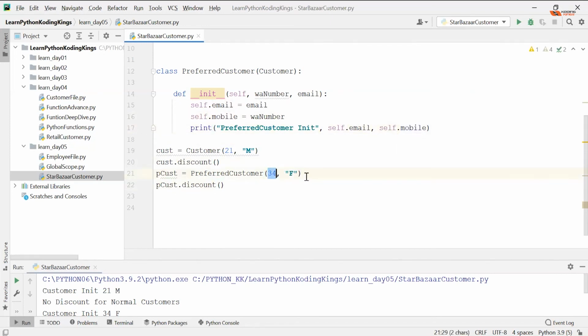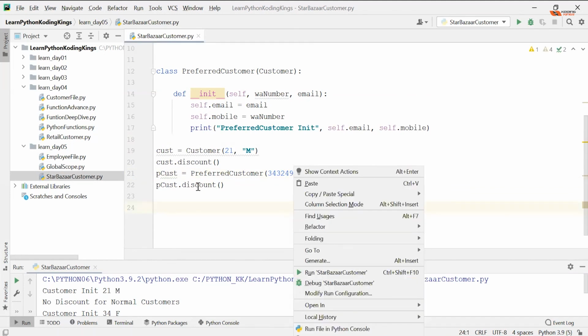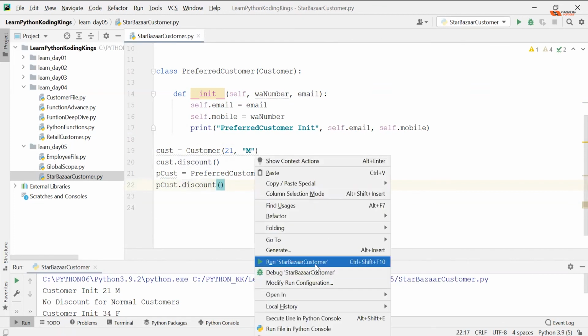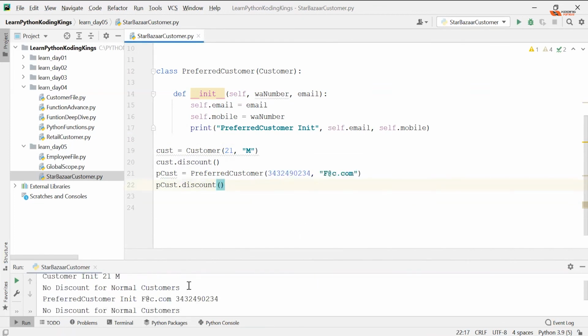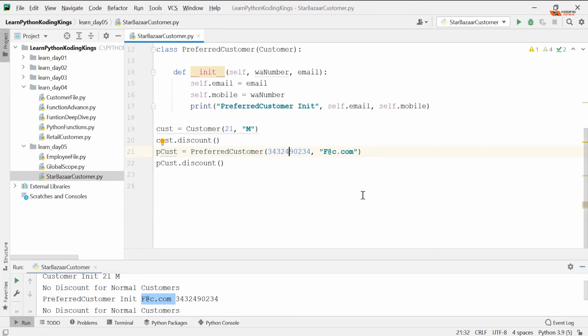So here you go, I have to pass a number and an email address. Okay, and run. I don't have a discount method, so the discount method will still be provided by my parent, but I will be able to see this preferred customer init, email address, and mobile number. Good with that? So that's a parent.